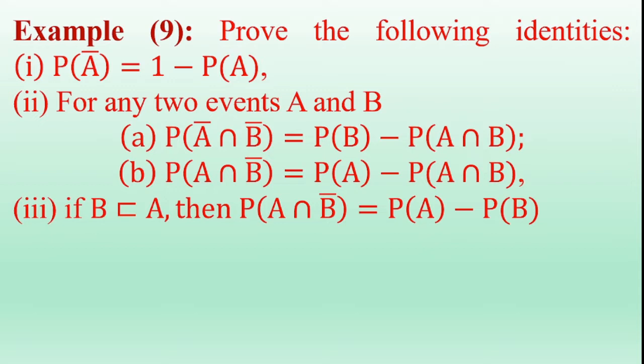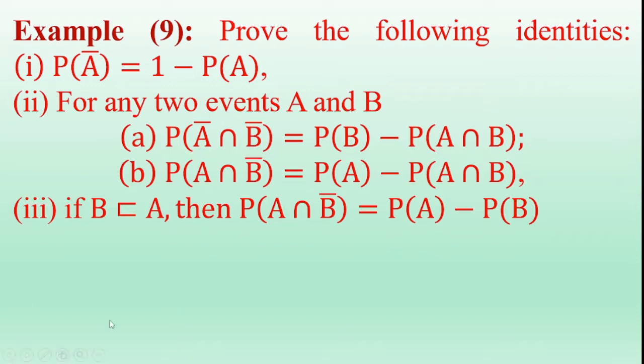In this video, I am going to discuss one more example of PTSP, probability theory and stochastic process problem. The given example is: prove the following identities.